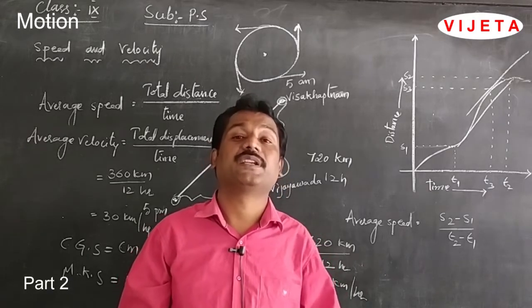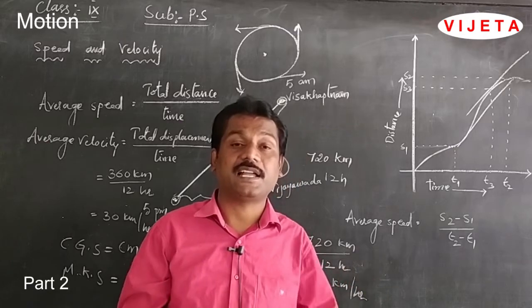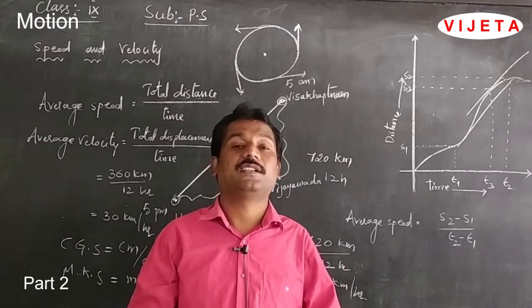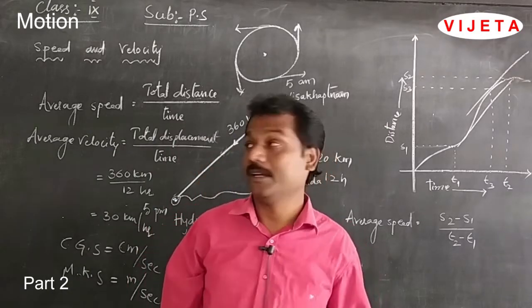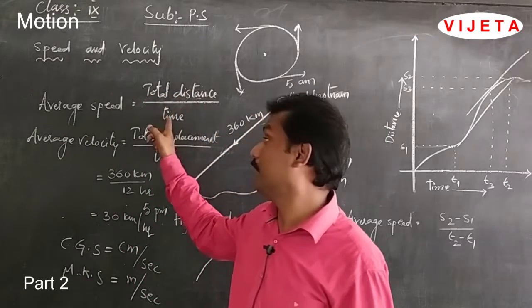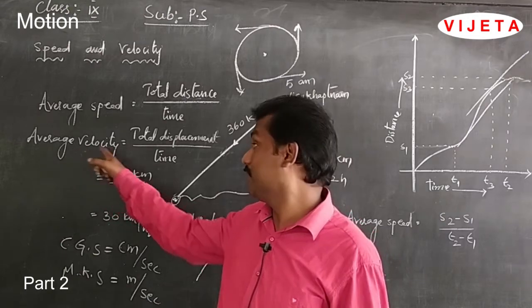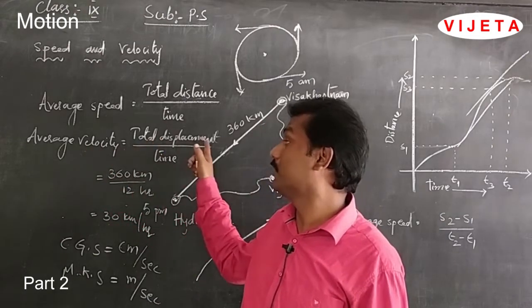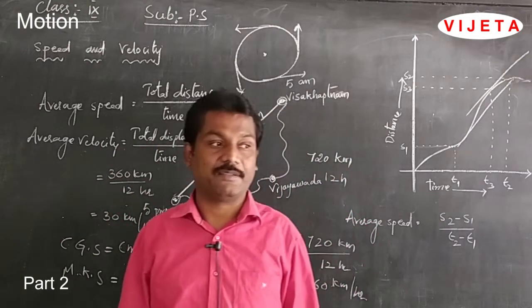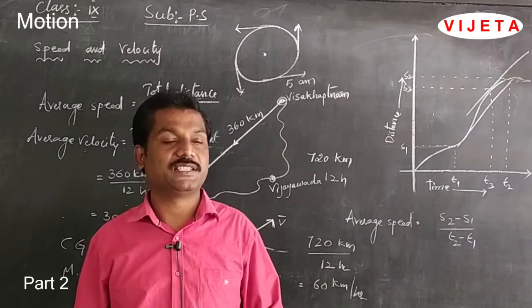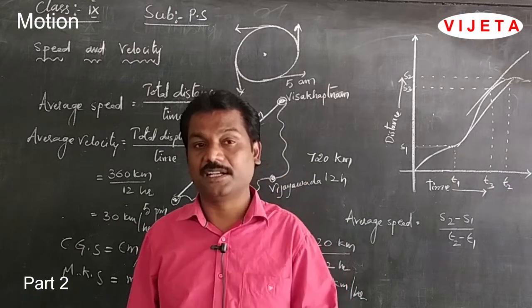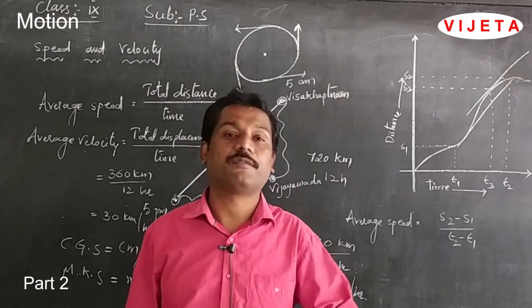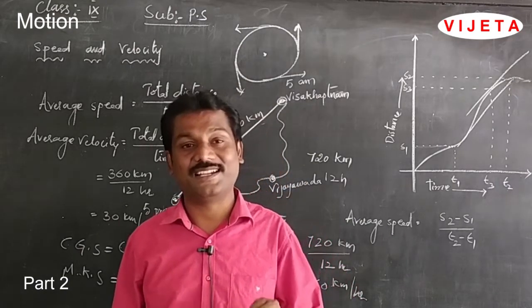And next, what is meant by average speed? Average speed is calculated by the total distance travelled by an object in total time. That means total distance by total time, and the average velocity is equal to total displacement by total time. Instantaneous speed is the speed of the object at a particular instant of time, and that speed is called the instantaneous speed.